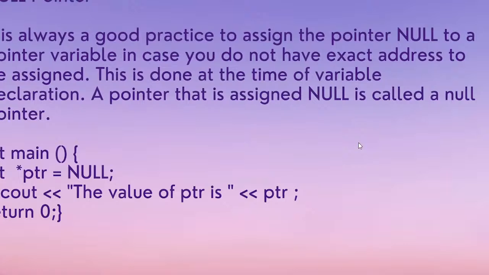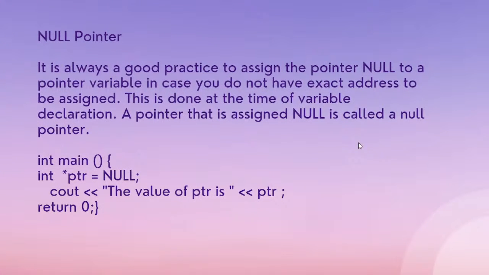Next, we have the null pointer. Why do we require a null pointer? There is no special requirement, but it is always good practice to assign null to a pointer variable in case you do not have an exact address to assign. Whenever the pointer is not in use, we assign null to the pointer. This is done at the time of variable declaration. A pointer that is assigned null is called a null pointer. You can see the program here, how we assign null to the pointer. Whenever the pointer is not in use, we simply assign it the null value.